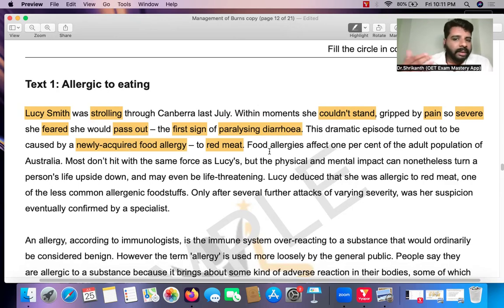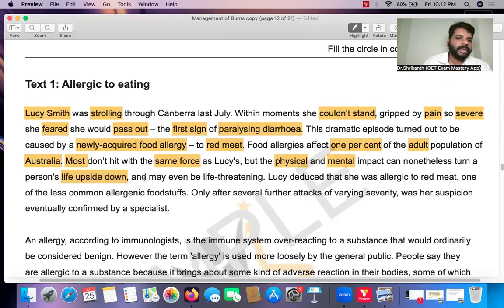Now, the writer is telling us food allergies affect 1% of the adult population of Australia. So here the writer is saying that in Australia, this particular condition affects 1% of the adult population. Most don't hit with the same force as Lucy. So most times when a person gets a food allergy, it is not going to be as intense as Lucy's problem. But the physical and mental impact can nonetheless turn a person's life upside down.